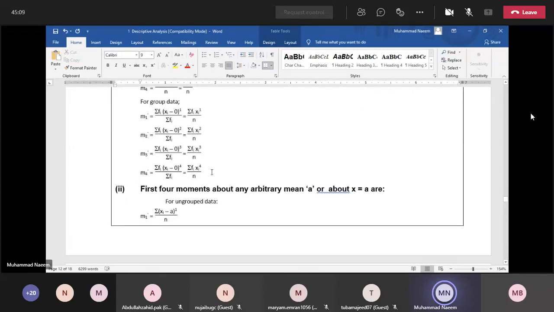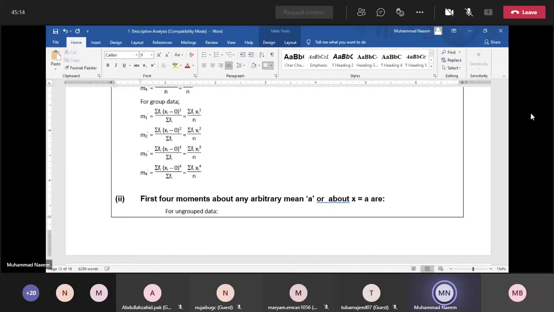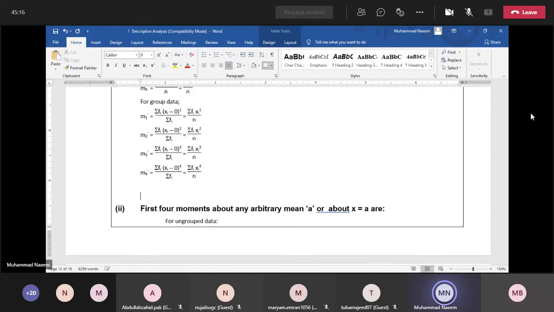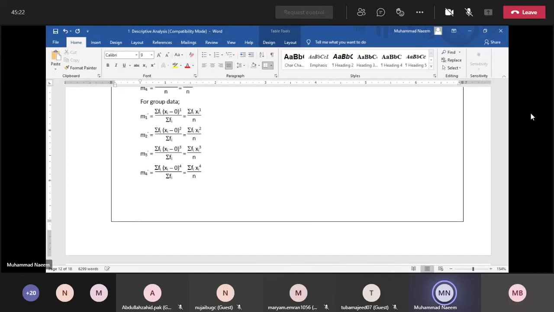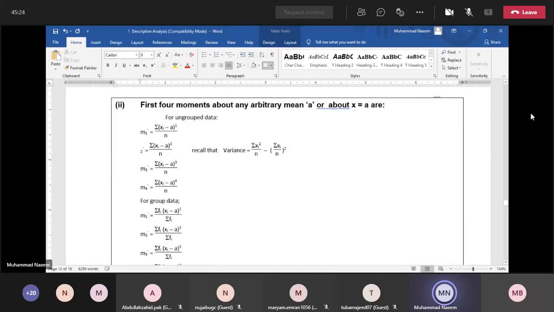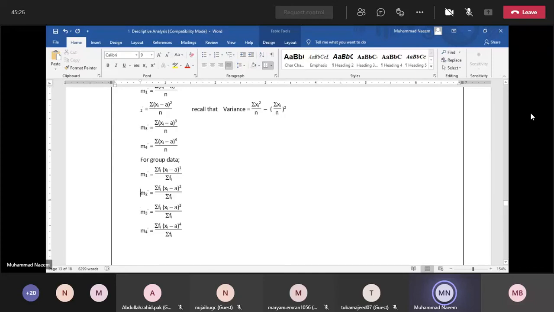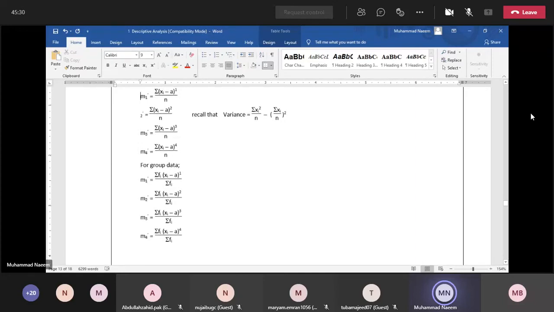So we have these moments of this form, just deviations are taken about the value A.